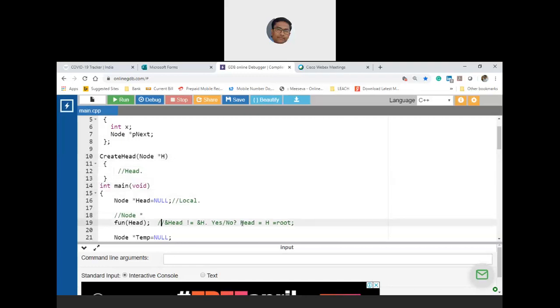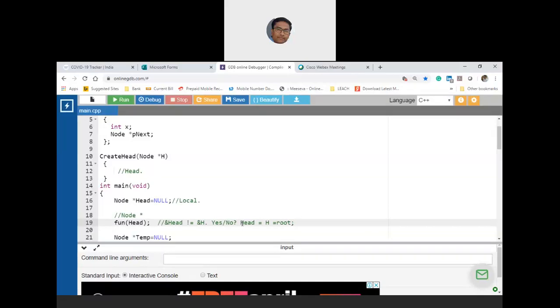Now, among the two strategies that I have discussed, one as a global and second as a local, always use local. Always use local. Local head, pass that fellow.